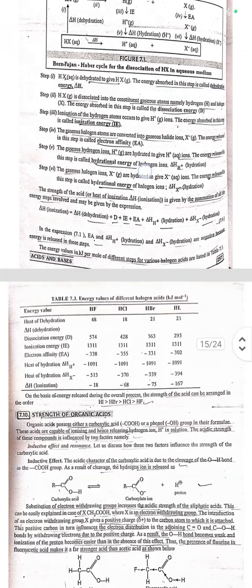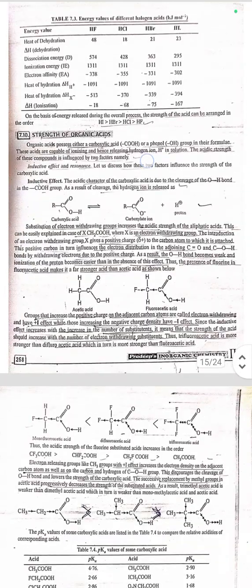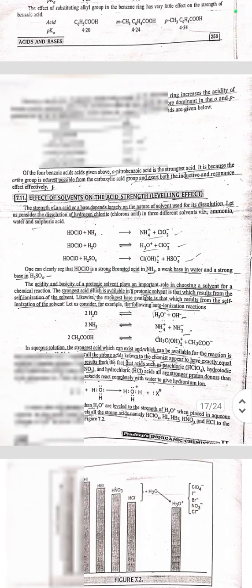Here is the trend in these following trends. Okay? Next is strength of organic acids, and our next topic is effect of solvent on the acid strength, that is leveling effect. The strength of an acid or a base depends largely on the nature of the solvent used for its dissolution. Let us consider the dissolution of hydrogen chloride in three different solvents: ammonia, water, and sulfuric acid.